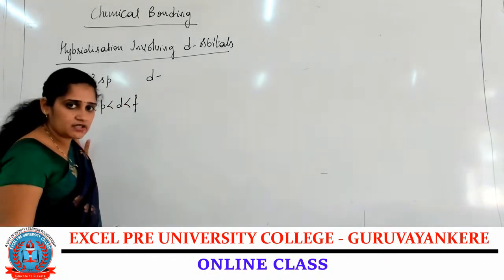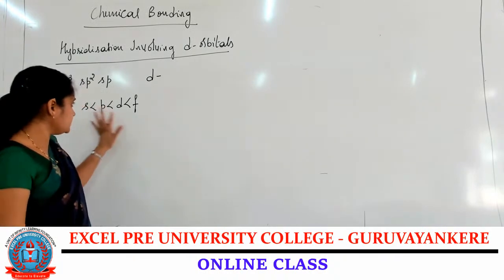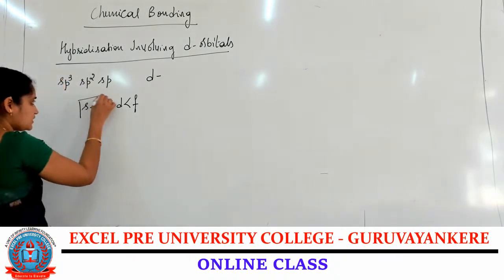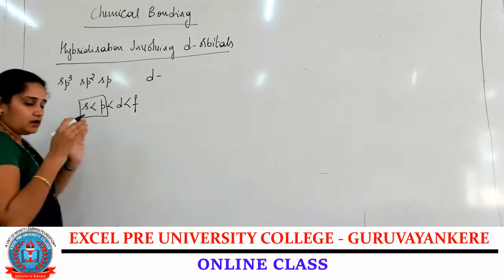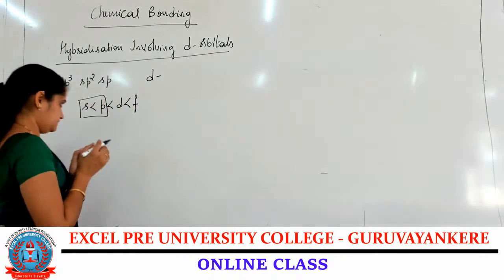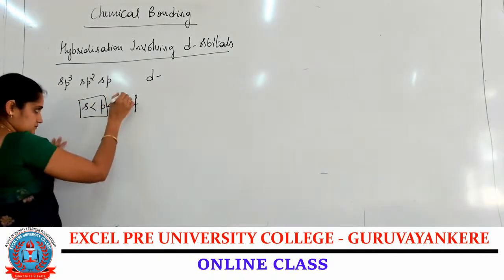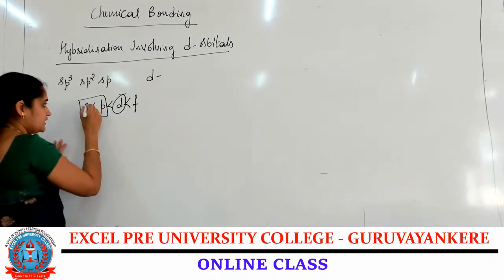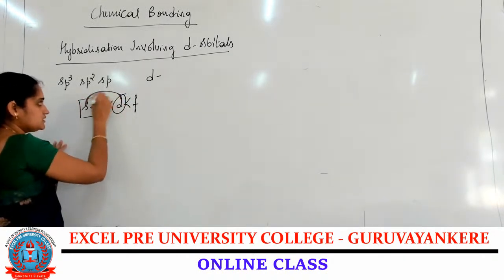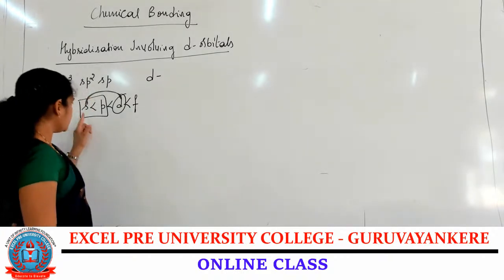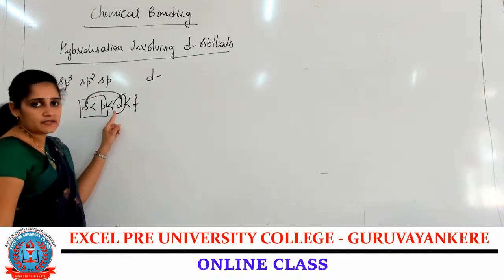S orbital has less energy than the P orbital, than the D orbital, than the F orbital. Now we have studied the mixing of S and P, because nearer energy orbitals mix. Now we are going to study about the mixing of the d orbitals also. So S orbital and d orbitals have different energies, isn't it? Even S will be mixing with the d orbitals also.